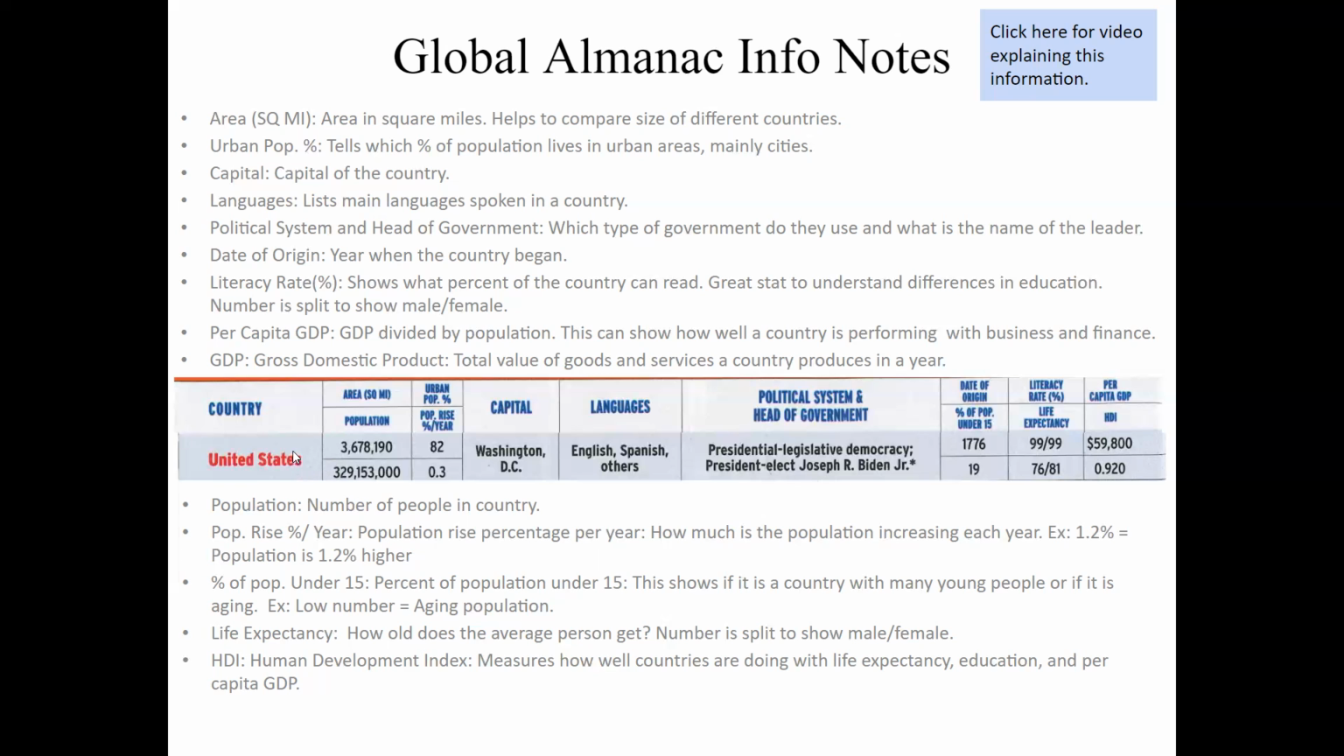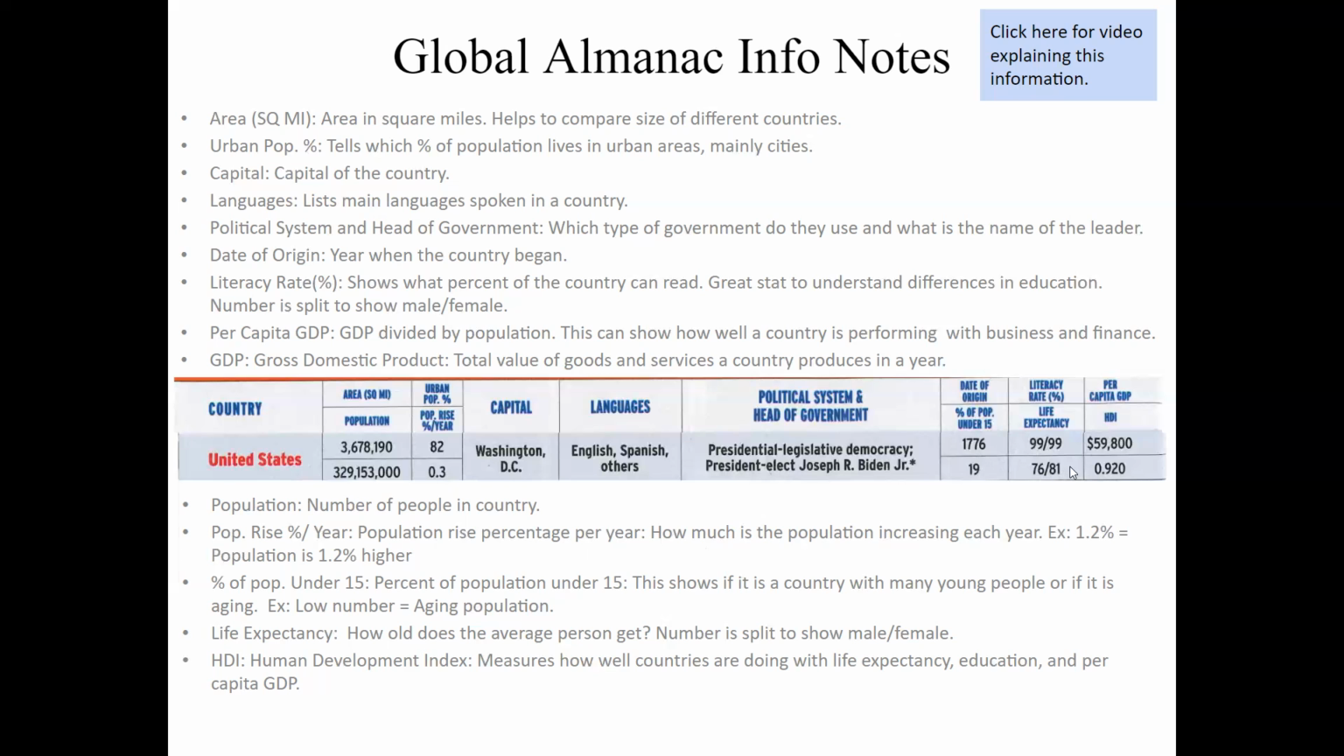Okay. Going back over here, we have on the bottom population. It's the number of people, which is for us 329 million people. Population rise percentage per year. How much higher does the population get each year? And you can see that for us, it's 0.3%, so not very high. The next one is percent of the population under 15 years old. In America, that's 19%. You'll see that the higher this number is, the more children that are being born. And so ours is lower, and there's not as many children being born per population.